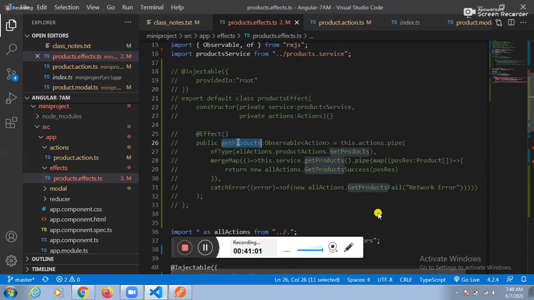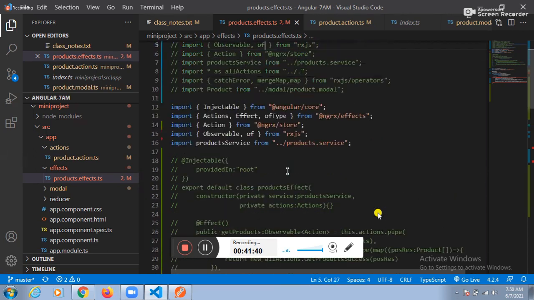What is the variable we took? Get products. Here, how to make the asynchronous call? Observable. Here itself, what did you want to place? Actions, pipe function. Here itself, all actions dot, the enum type. Next one, mergeMap. What do you want to place here? mergeMap of get products, pipe of positive response. Next one is the error response. How to execute the error with the help of which function? The of function. How to execute the positive response? No need to place anything here. Guys, the code is correct here, the code we wrote is correct only.